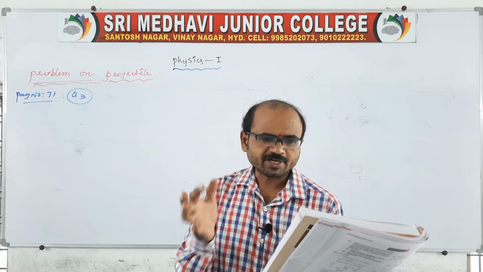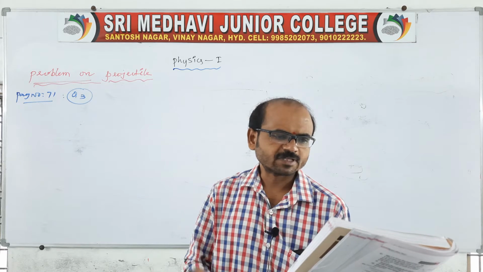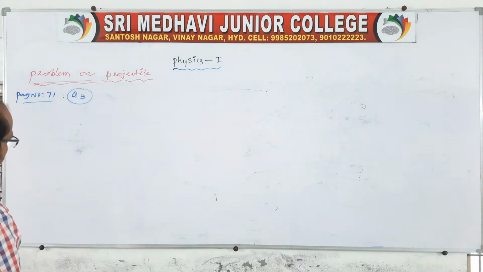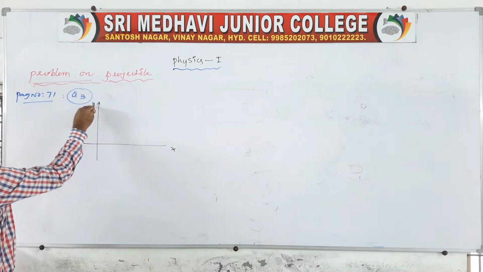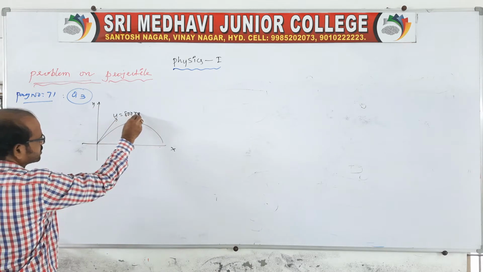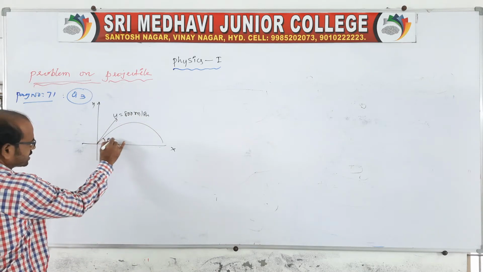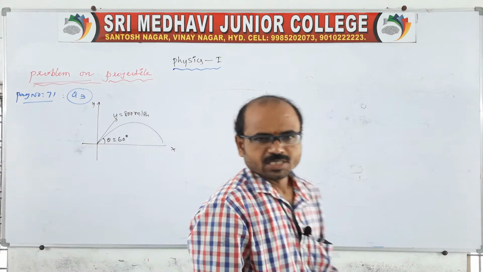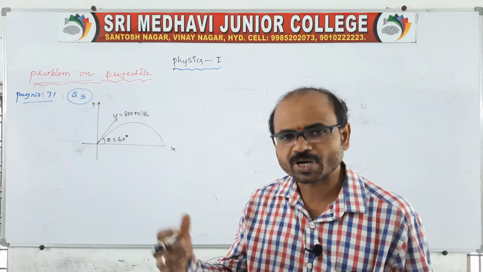A projectile is fired at an angle of 60 degrees to the horizontal with an initial velocity of 800 meters per second. So for the given, again draw a diagram because we should understand what is given. In a two-dimensional plane, the body is projected with velocity u equal to 800 meters per second. Clear? So this is given, 800, and it is making an angle theta equal to 60 degrees. This is the given question. The question asks to find the time of flight of the projectile before it hits the ground.